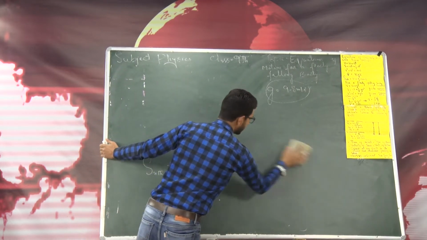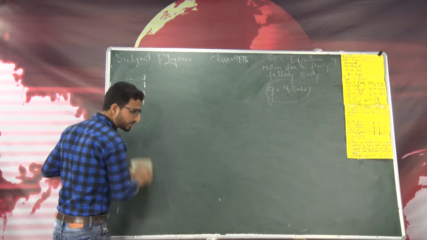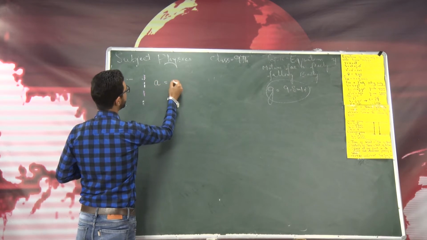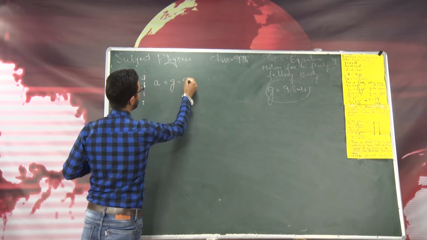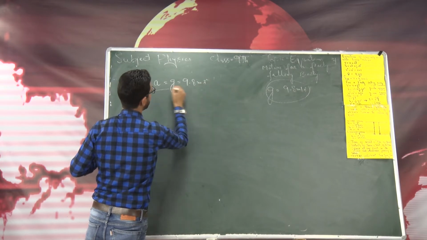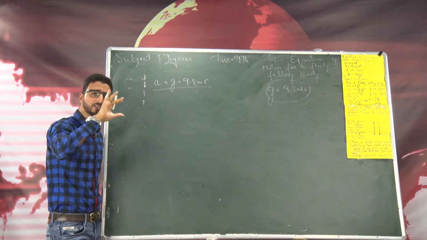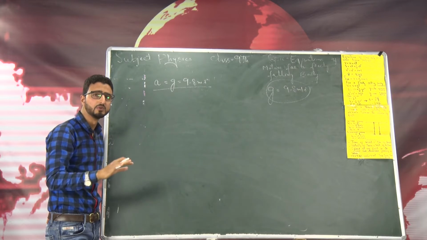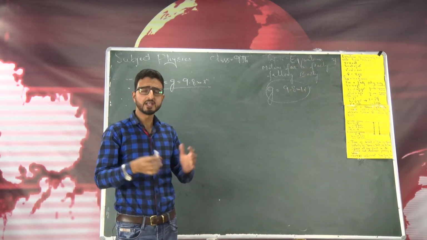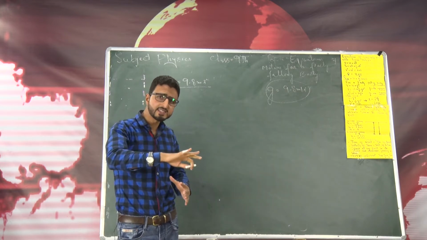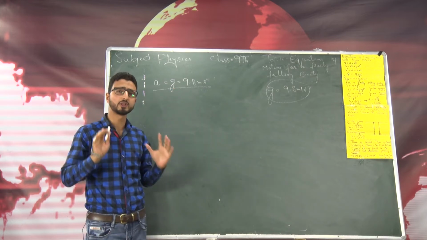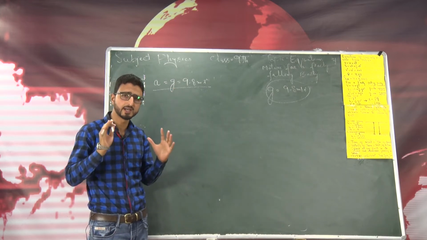Now you know the acceleration produced in a freely falling body is equal to the acceleration due to gravity, and on or near the surface of earth it is equal to 9.8 meter per second square, and it is always directed vertically downwards. Now if you throw a ball vertically upwards, it does not matter whether a body is rising or falling, its acceleration is again equal to 9.8 meter per second square.